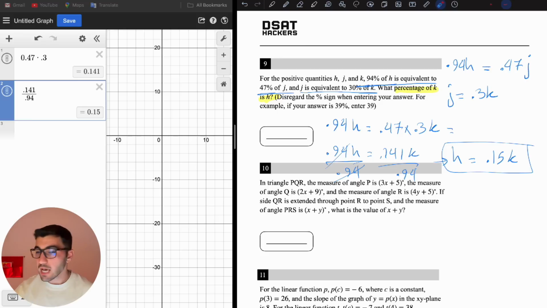Now here is the important thing that you should do for all the questions. After finding the answer, go back to the question, read what the question was asking, then plug in your answer. What percentage of k is h? Disregard this sign when entering your answer. So we're not going to plug in 0.15. We want to write this in percent. So if h is 0.15k, that means it's 15% of k. So we're going to write 15 here.